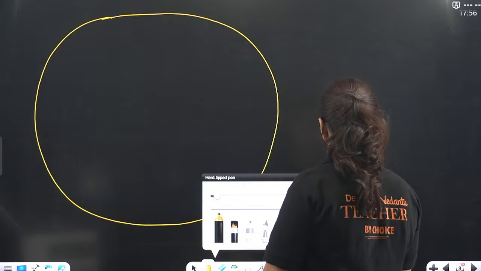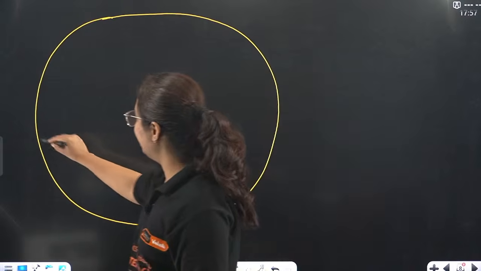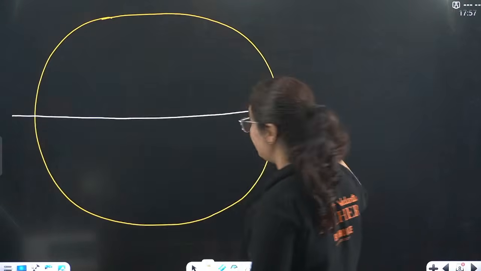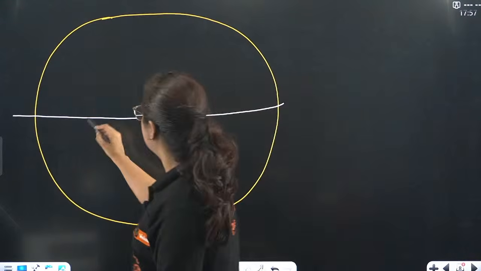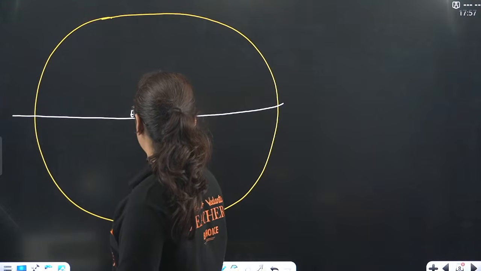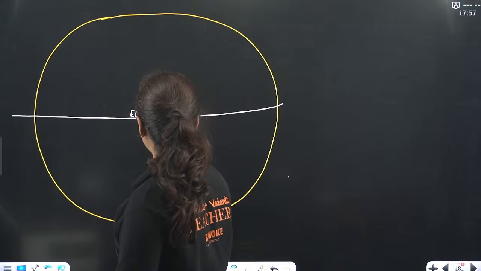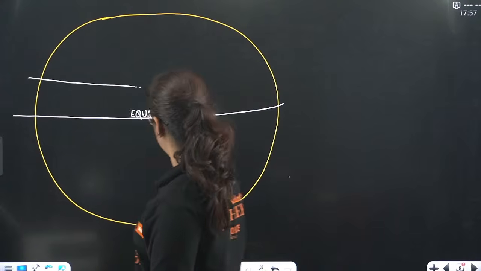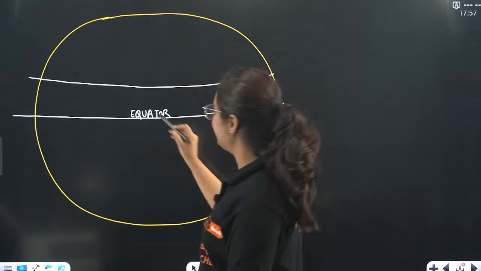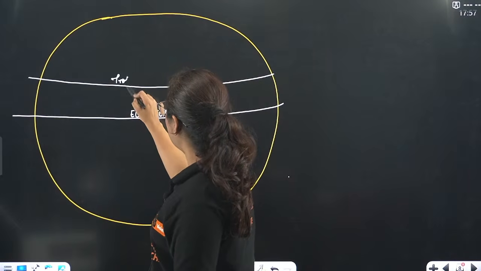Now, at the center of the earth passes the equator, an imaginary line. We are studying this from class 6, ma'am. Tell us something new. You will get to know. Wait. Then lies the Tropic of Cancer.